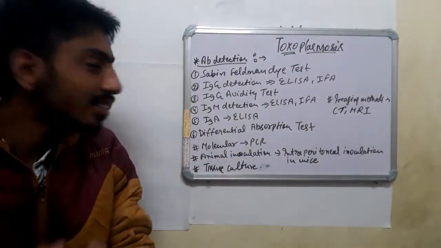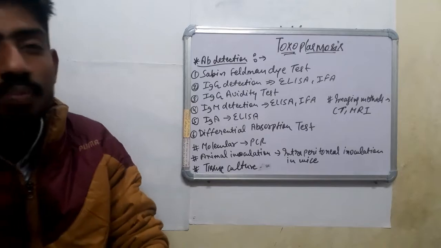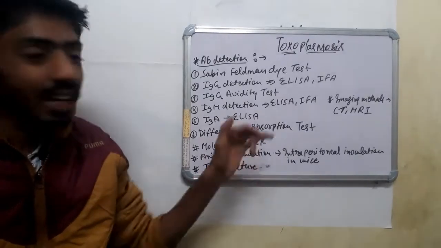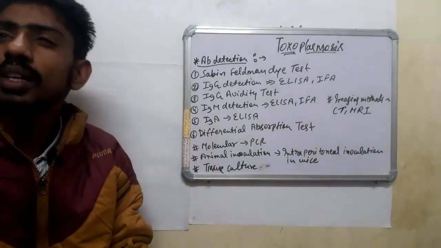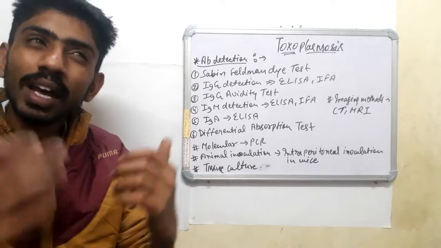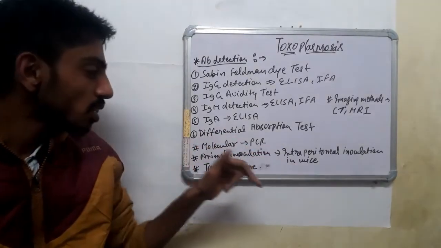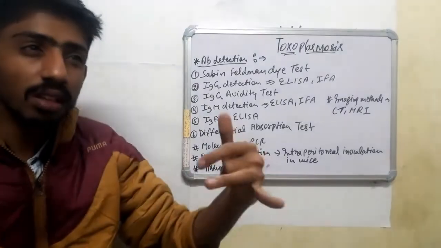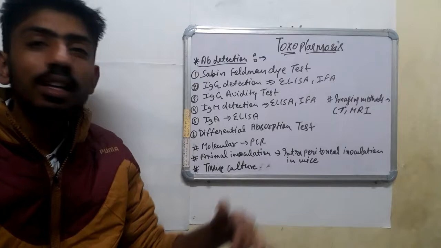We can also detect IgM antibody through ELISA and IFA, do IgA ELISA, and the differential agglutination test can also be done. We can do molecular tests like PCR, and animal inoculation, but these days this method is not used due to some restrictions.